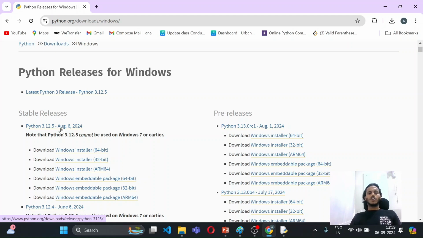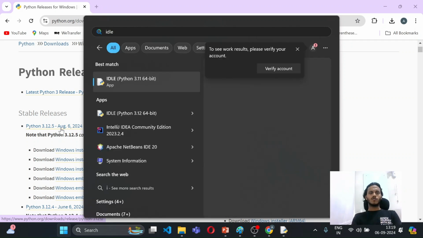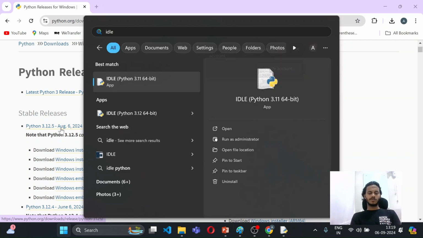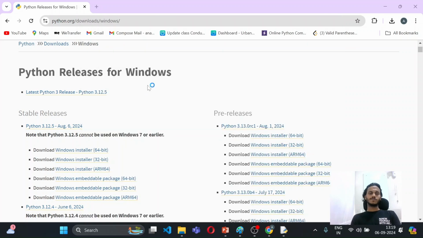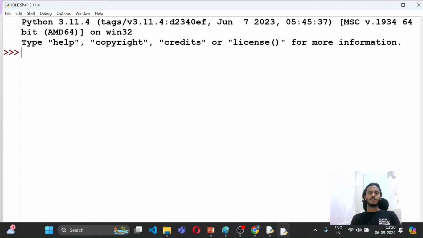Okay. Now after installing everything, we have to just see the basic syntaxes, how we can use Python. For that, let me quickly open Python. To open the Python window, you have to search for IDLE in the Windows search bar. Now we just click on IDLE here. It will open the Python window where we can write some code or some syntax.